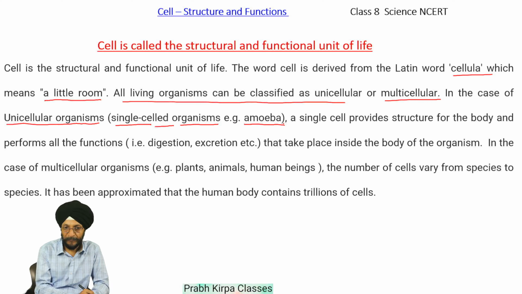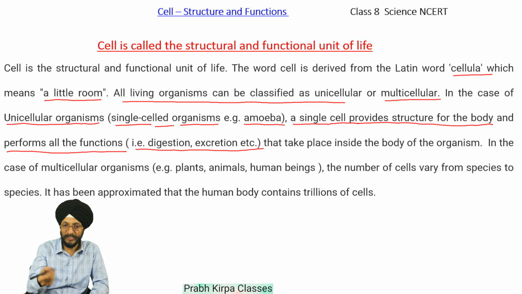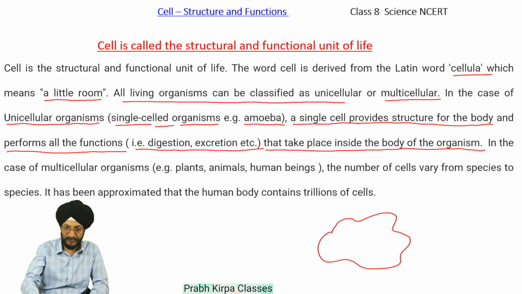Example is amoeba. In the case of unicellular organisms, a single cell provides structure for the body and performs all the functions, that is digestion, excretion, reproduction, etc. that take place inside the body of an organism. If this is the photograph of an amoeba, all the functions which a body has to perform are performed by this single cell. This is amoeba, which is a single celled organism.